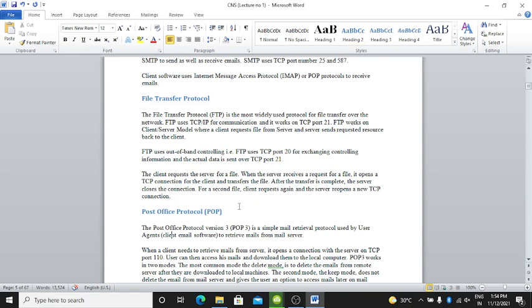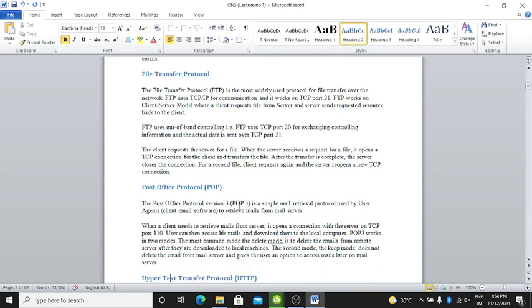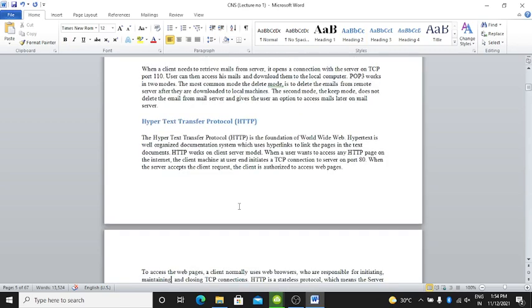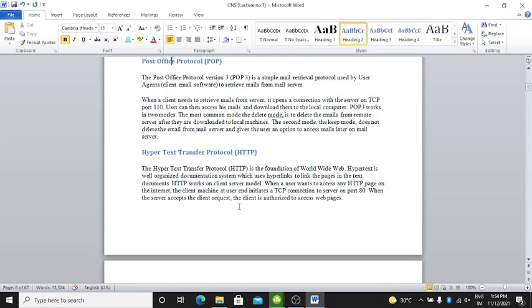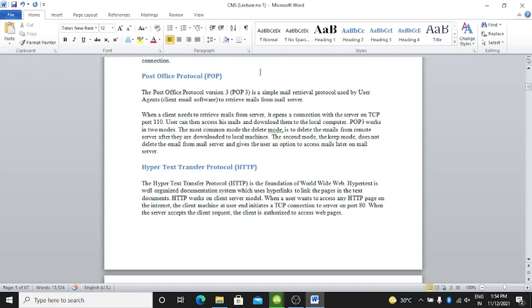Next is post office protocol. The post office protocol version 3, POP3, is a simple mail retrieval protocol used by user agents, client email software, to retrieve mails from the mail server.